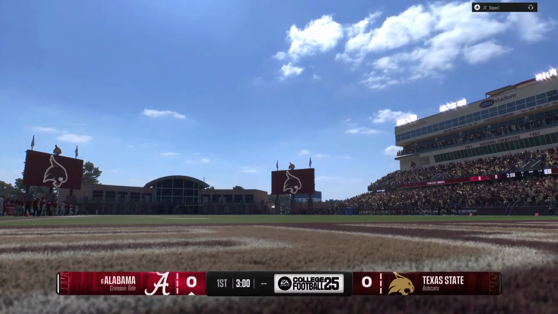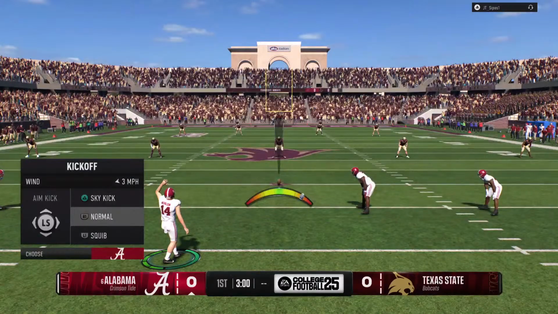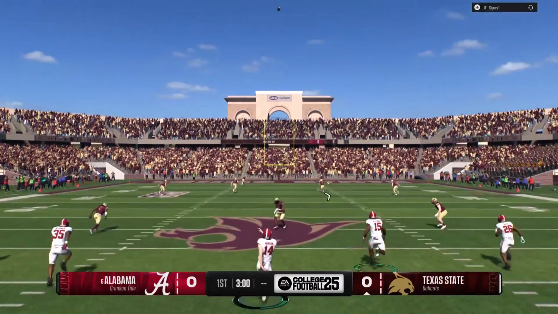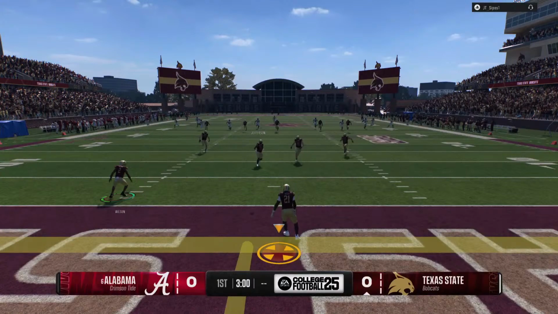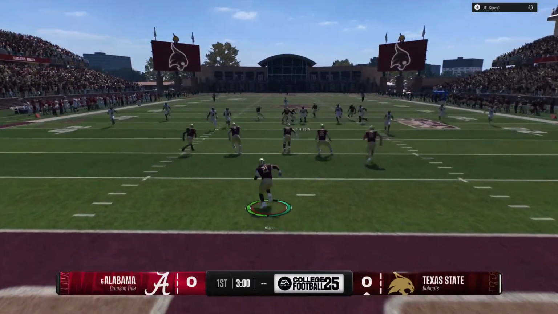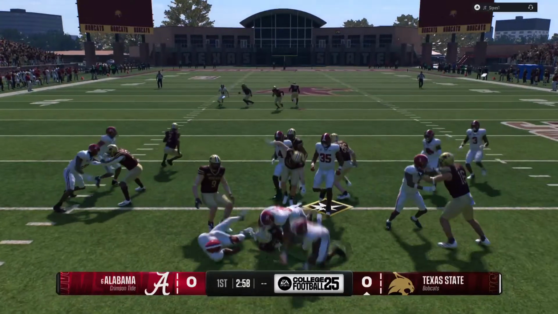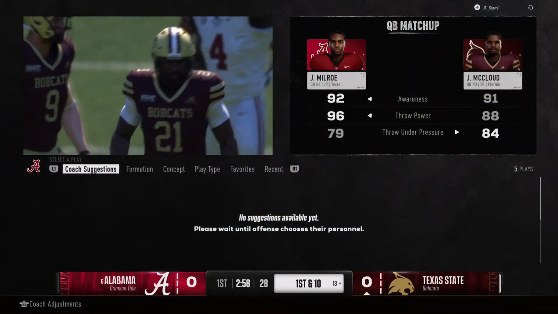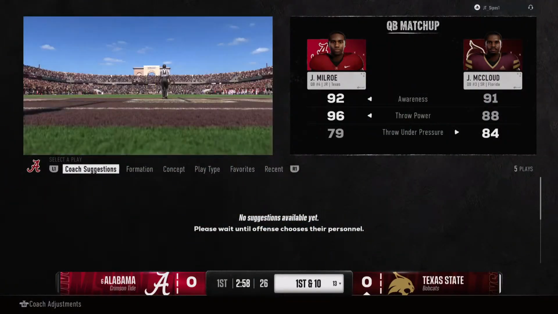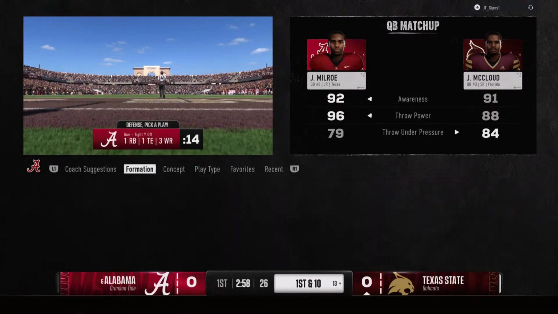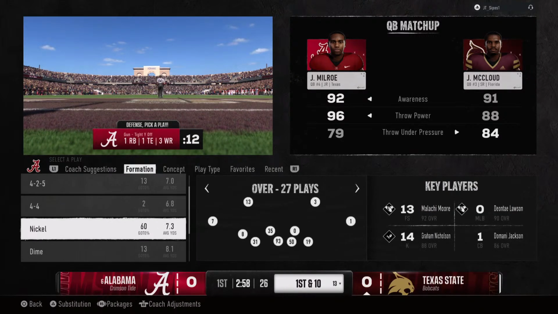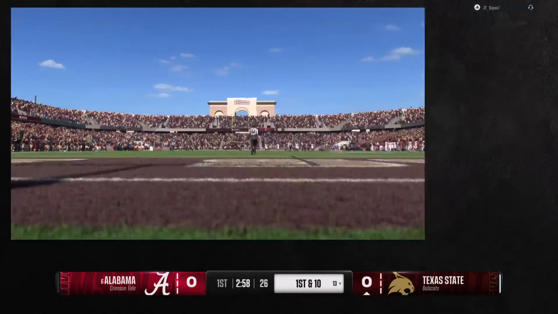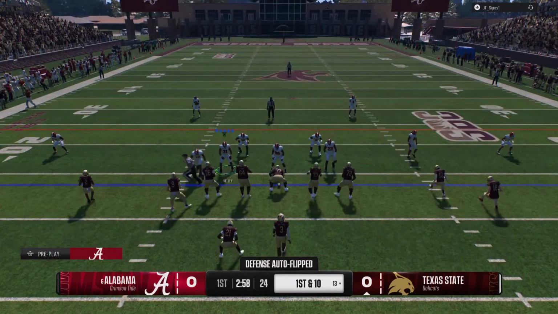Time to get this game started. Alabama about to kick off to get things started. And he's going to try to return this one. Rolling the dice to bring it out of the end zone did not work out as he stopped at the 13. A first down for the offense.